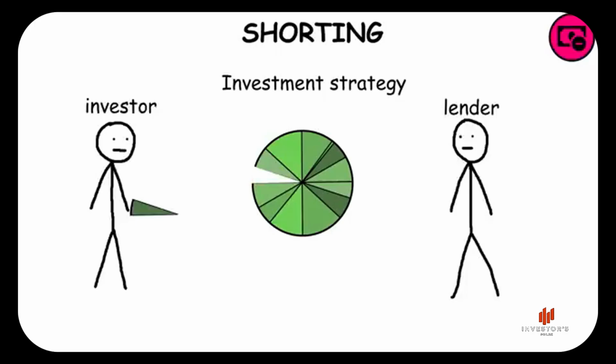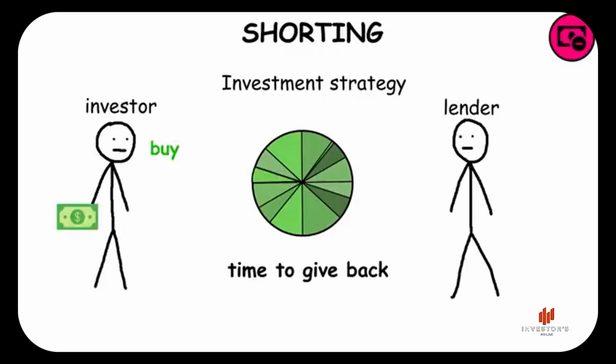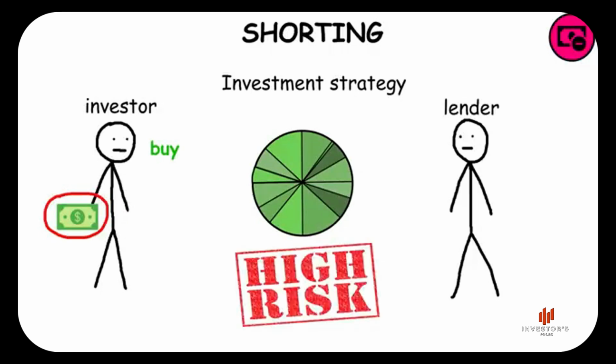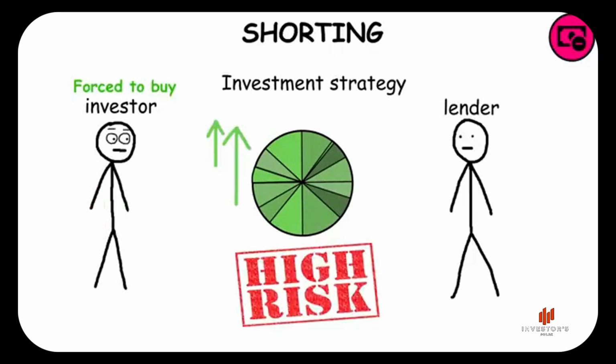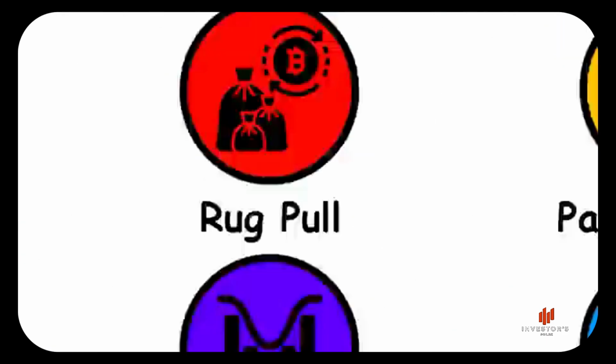Shorting. Investment strategy that speculates on the decline of a stock's price. The investor borrows shares of a stock from a lender and instantly sells them. When it's time to give them back, the investor has to buy back the shares to re-give them to the lender. If the price has gone down, he keeps the difference between the initial price and the new price. This, however, comes with unlimited risk, as the stock price can go up infinitely and the investor is forced to buy it back.